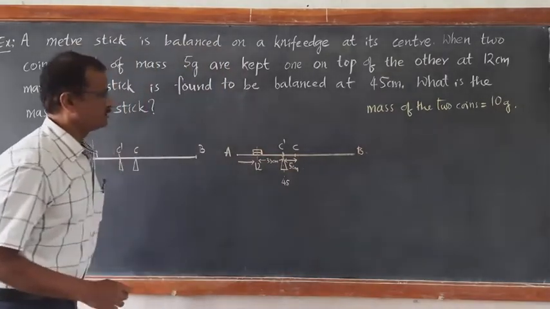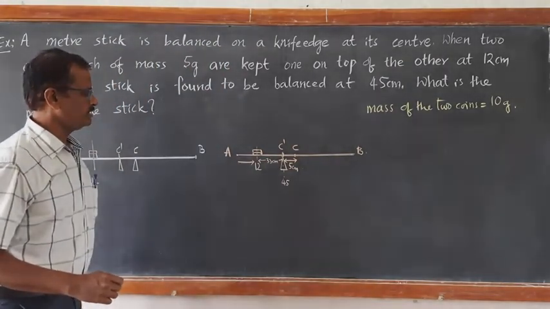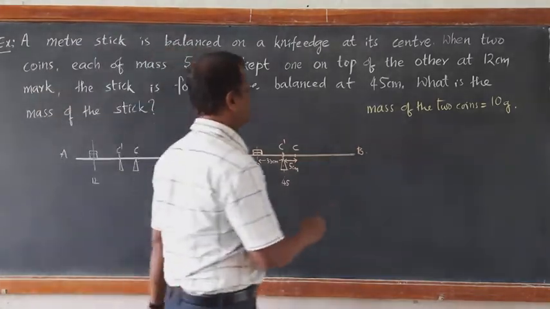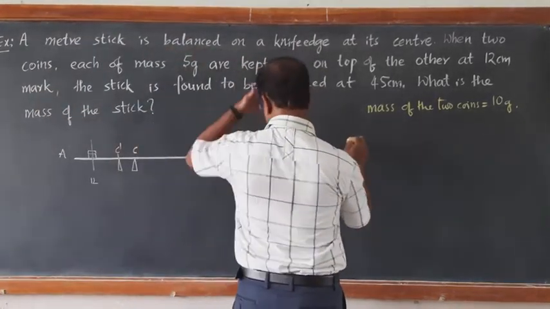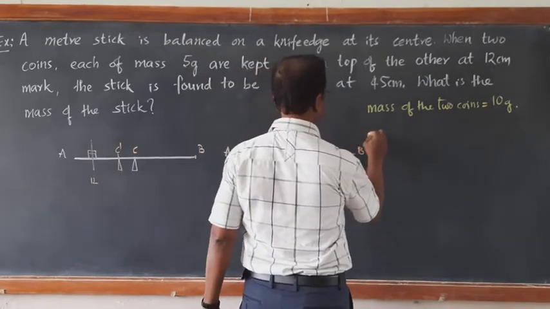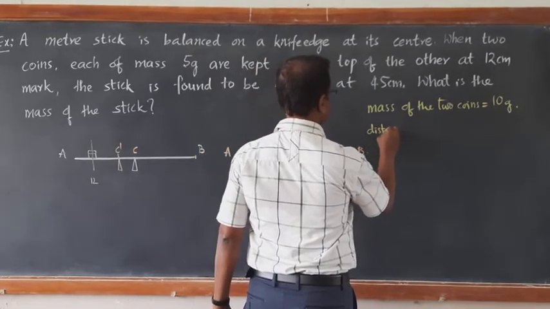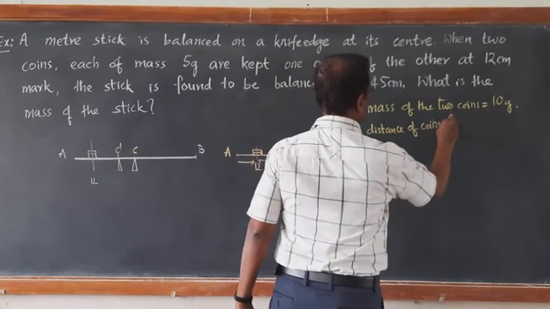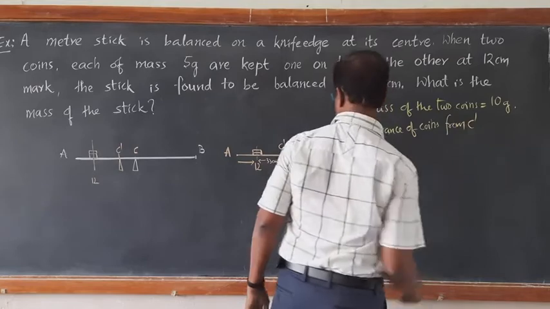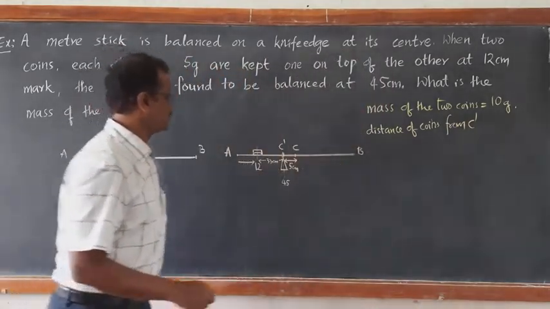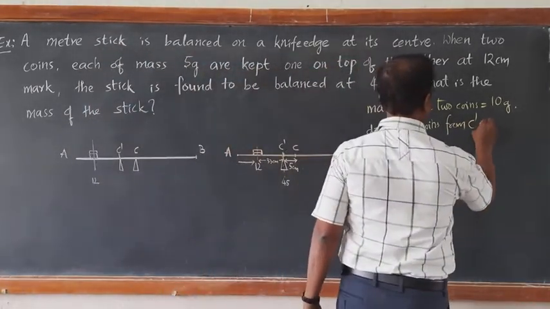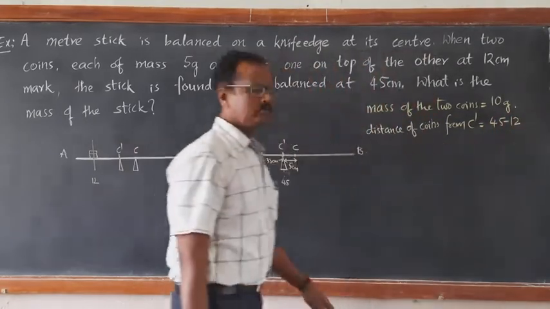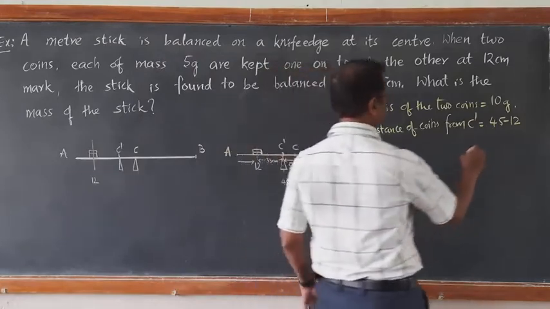Now the distance of coins from C dash, that is the new center of gravity, is 45 minus 12, that is 33 centimeters.